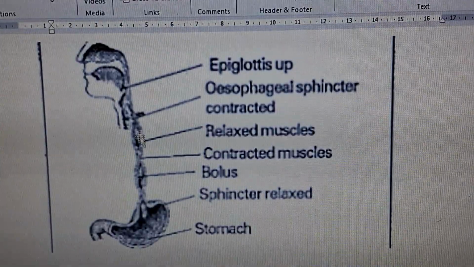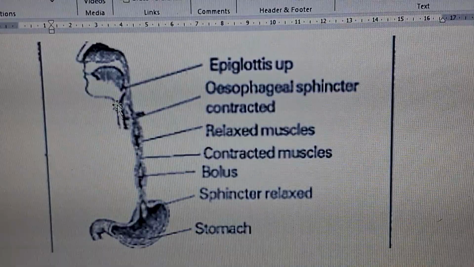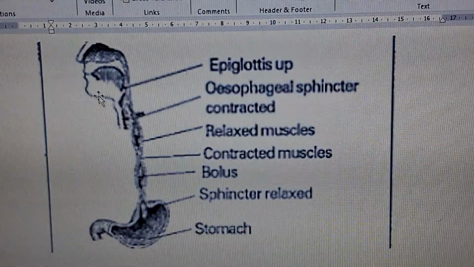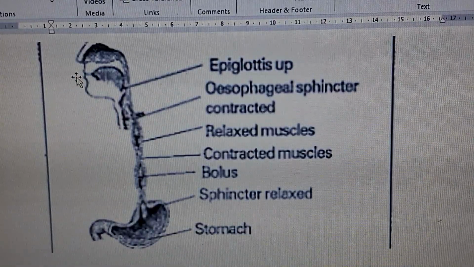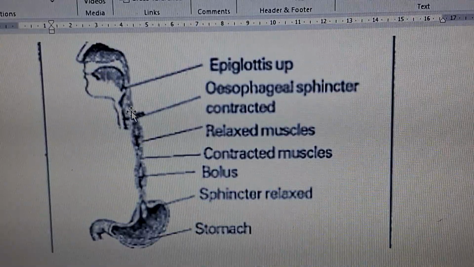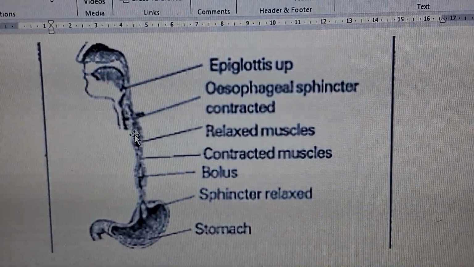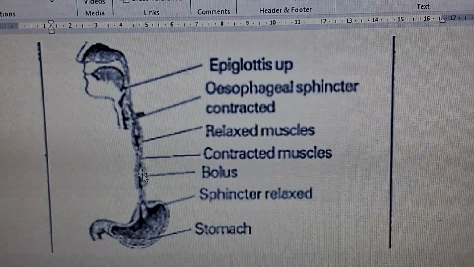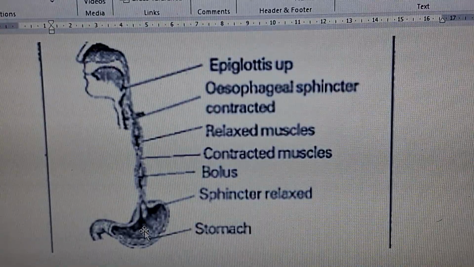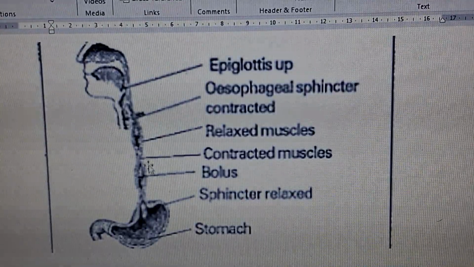This esophagus is the food pipe which is responsible for sending the chewed food. We chew the food and we gallop the food. That food slowly, through peristaltic movements, goes into the stomach. So this is the way in which it goes.